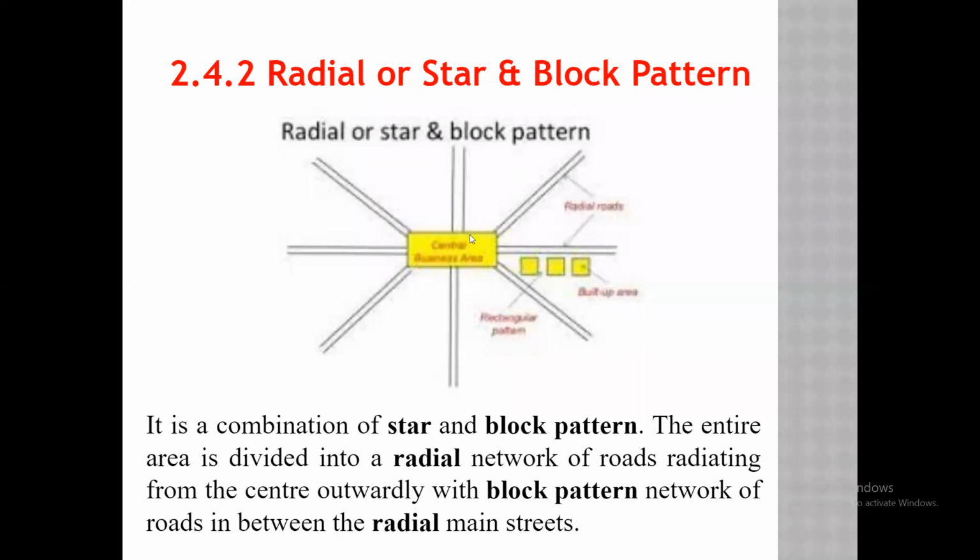I have to use the direct road through the center. But if there is heavy traffic in the central area, then there is a loss of time.